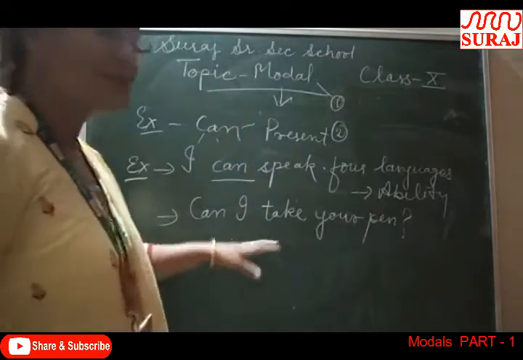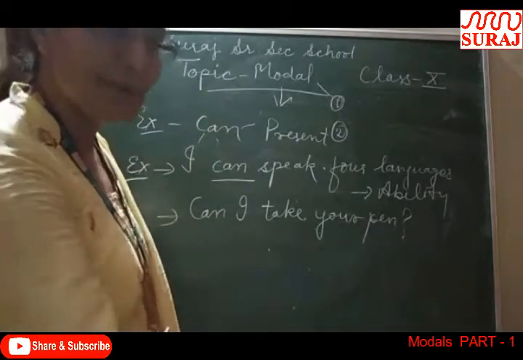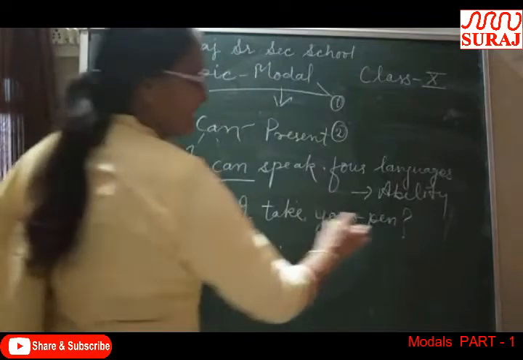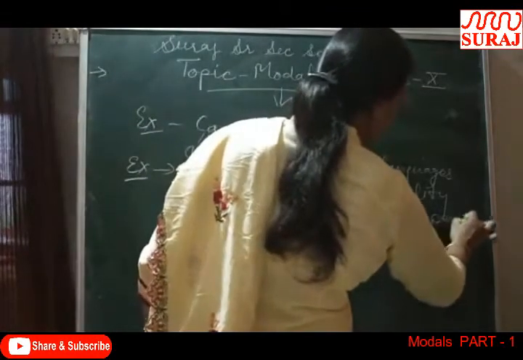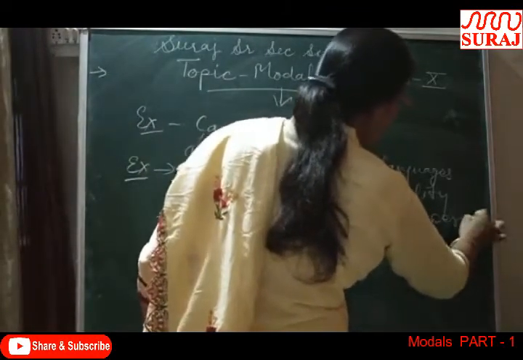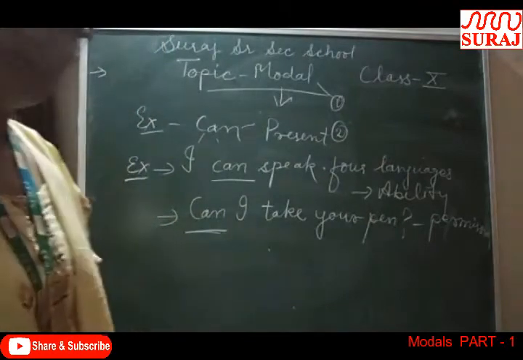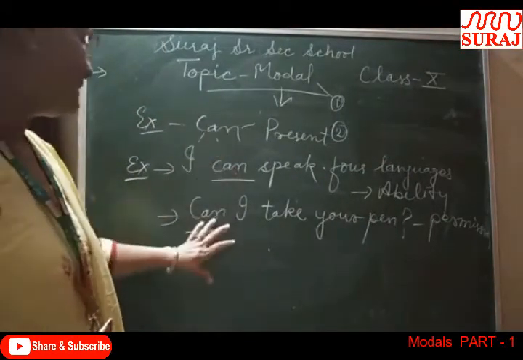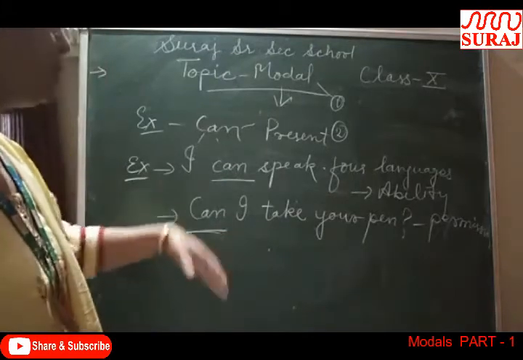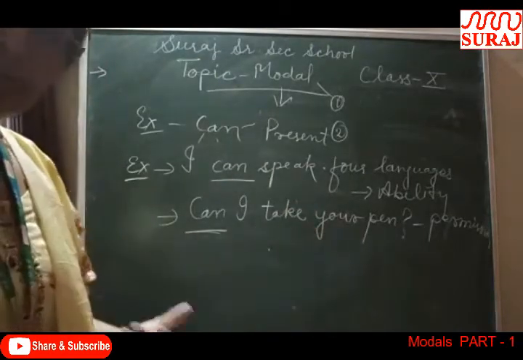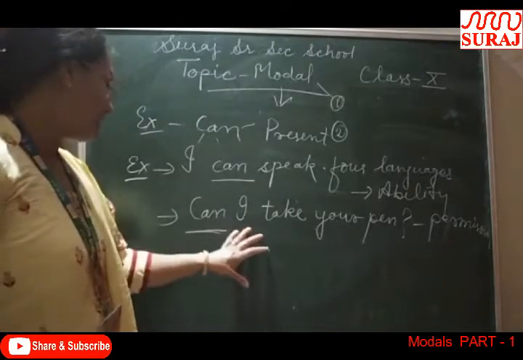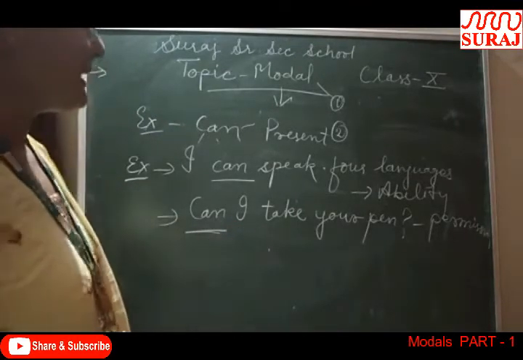Next, I told you that to take permission also we use can. Can I take your pen? It shows permission. I take permission. Can I use? Can I use your pen? Clear? So here also I have used can. Permission.